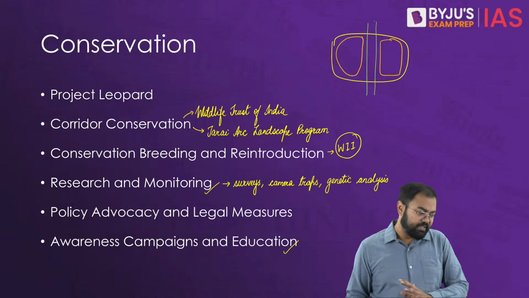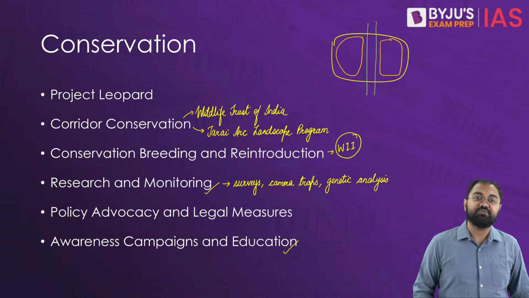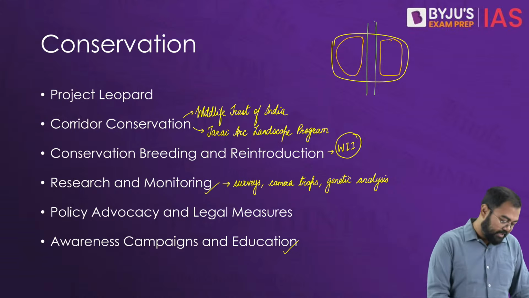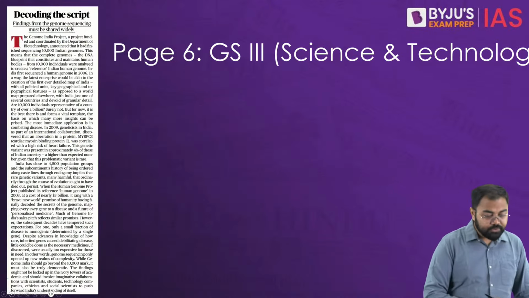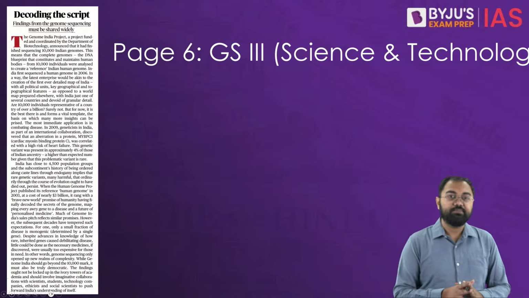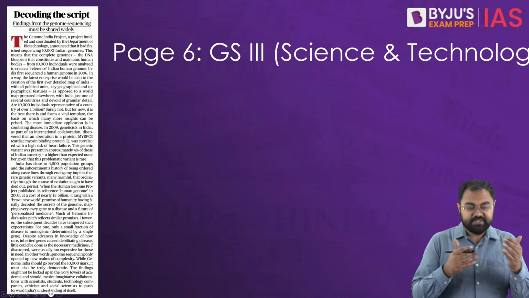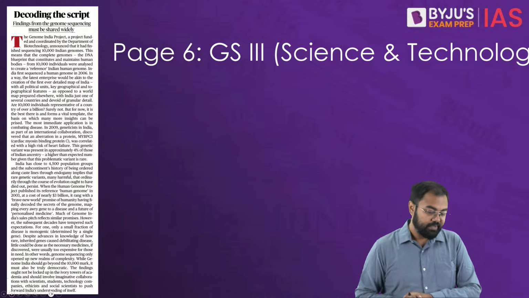So that's why we see that there are all these things that can be done in ensuring the conservation of leopards, and hence this becomes a very crucial aspect in conservation. Overall, because this report has just come out, it becomes an important report, and these are some of the areas related to the report that can become important.